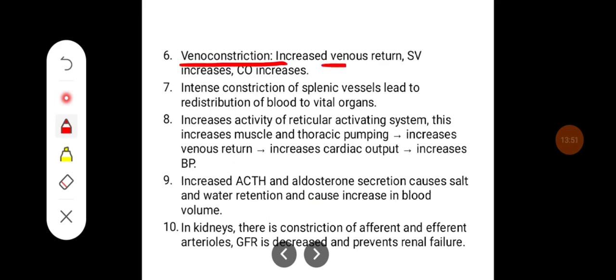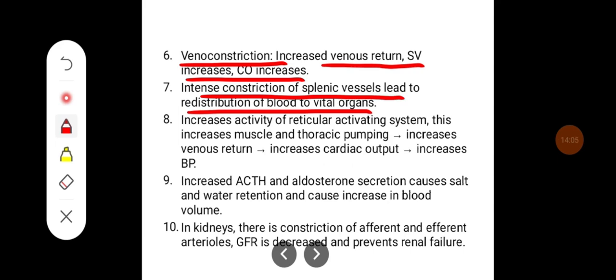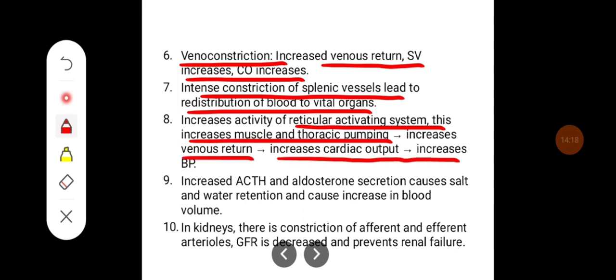Venoconstriction increases venous return, stroke volume and cardiac output. The intense constriction of the splenic vessels leads to redistribution of blood to the vital organs, along with increased activity of the reticular activating system. These increase the muscle and thoracic pumping, which increases venous return, cardiac output, and blood pressure.